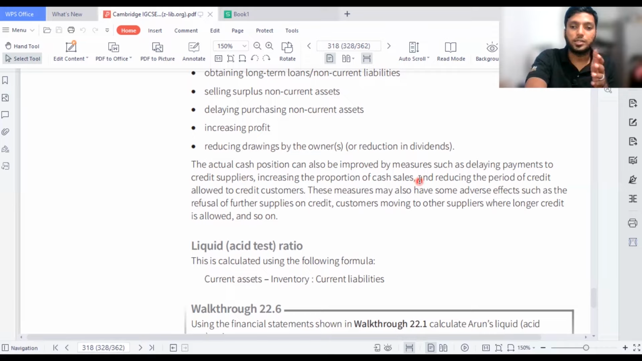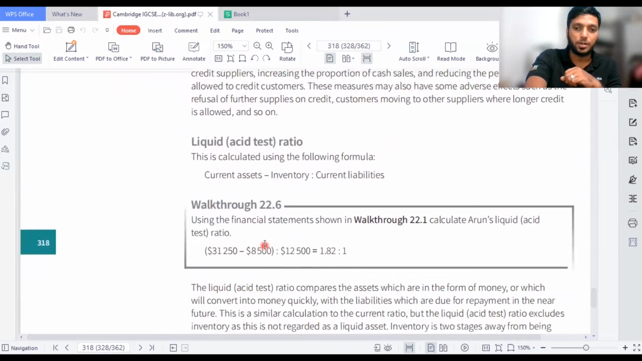But if you pay later, the trade payables will not give you credit in future. Increasing the proportion of cash sales. If you can make a lot of cash sales, then of course the business will be profitable. And reducing the period of credit allowed to the credit customers. If you reduce the time period given to the credit customers, then of course you can collect the money faster. But on the other hand, if you give less time, the customers will go to the people who are giving more time. These measures may also have some adverse effect, such as refusal of further supplies on credit, customers moving to other suppliers where long credit is allowed, and so on, which I explained to you now.